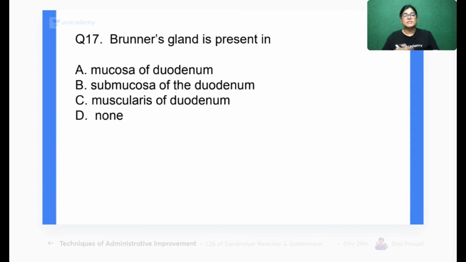Now, Brunner's gland is present in which part of the duodenum? Brunner's gland is also an important structure, so you have to tell me where it is located. Is it located in the mucosa of the duodenum, the submucosa, the muscularis layer, or none of the above? This is a question of histology. So take your time and tell me the exact location of Brunner's gland.